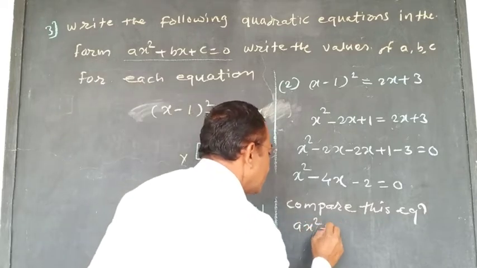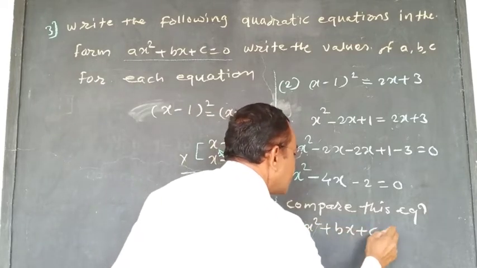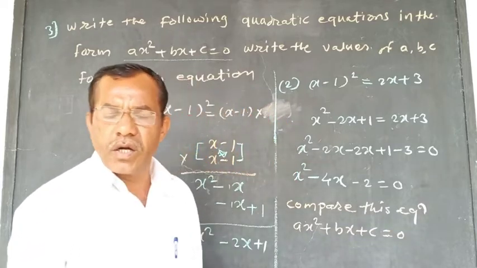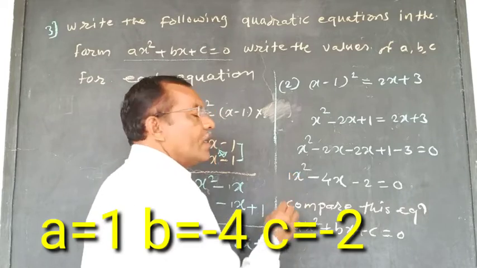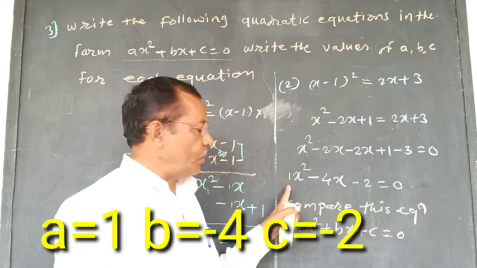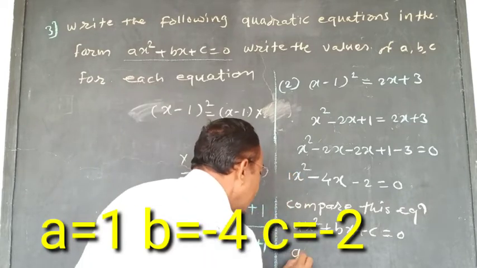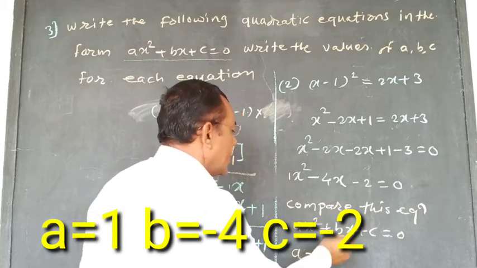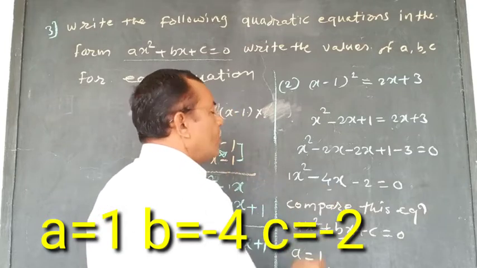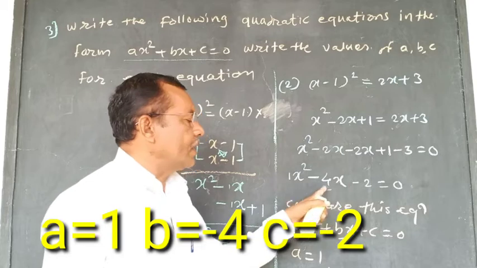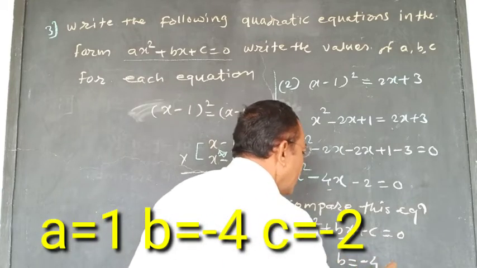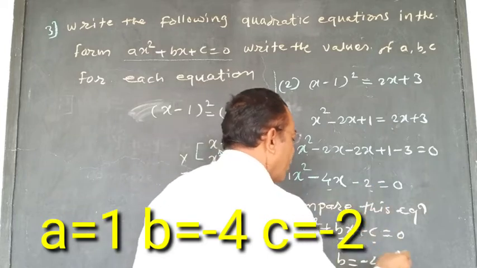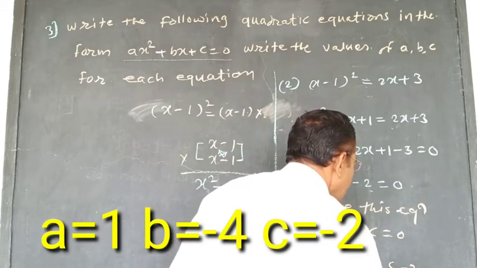Ax square plus bx plus c is equal to 0. We have to compare this equation with here. A, what is the value of a? Here is no coefficient, therefore a is equal to 1, comma, here it is b, and what is the coefficient of x here? Minus 4, therefore b is equal to minus 4, comma, c is equal to c here, minus 2. C is equal to minus 2.